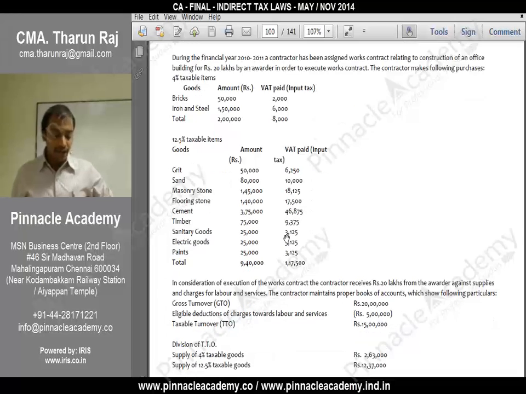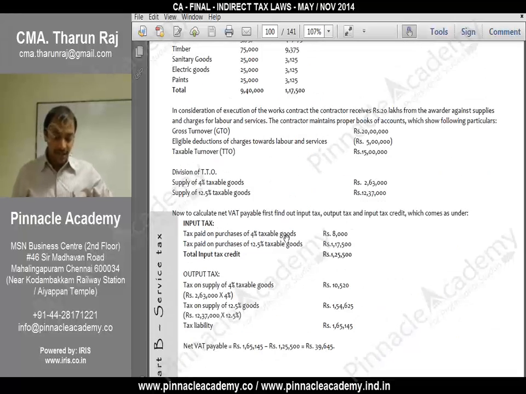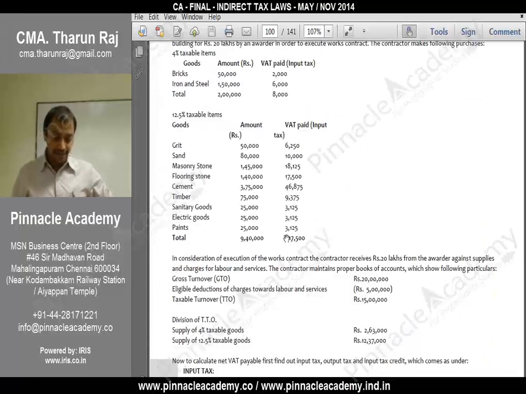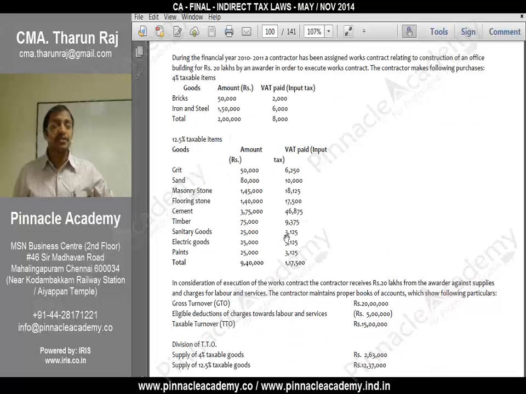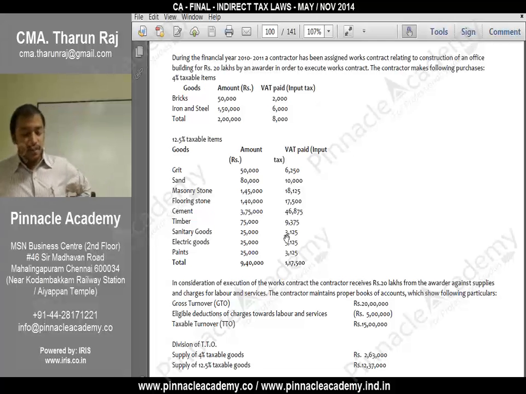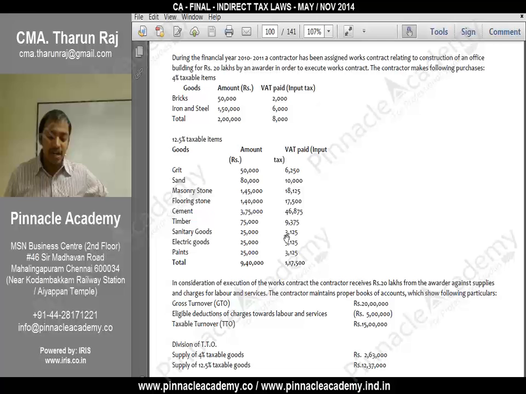We will have a look into the illustration. See this illustration. Even though the illustration appears to be big, it's just a small case study. During the financial year 2010-11, a contractor has been assigned a works contract relating to construction of an office building for rupees 20 lakhs by an awarder. In order to execute the works contract, the contractor makes the following purchases.